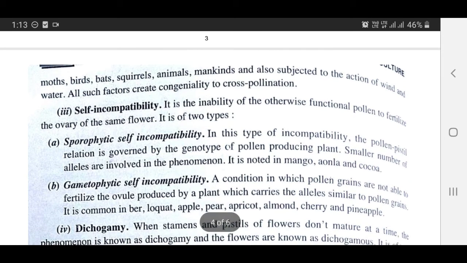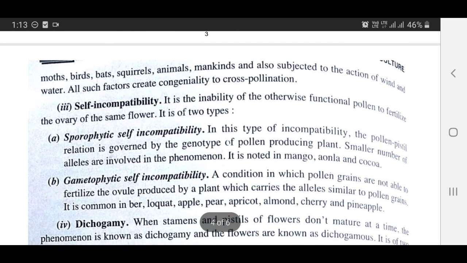Self-incompatibility. It is the inability of the otherwise functional pollen to fertilize the ovary of the same flower. It is of two types. Sporophytic self-incompatibility. In this type of incompatibility, the pollen-pistil relation is governed by the genotype of the pollen-producing plant. A smaller number of alleles are involved in the phenomenon. It is noted in mango, amla, and cocoa.